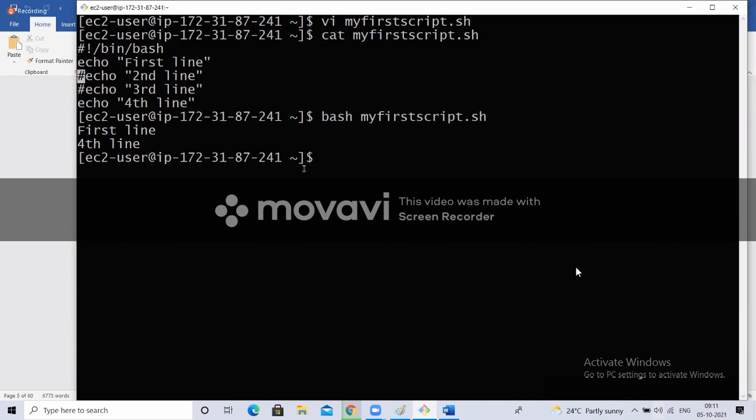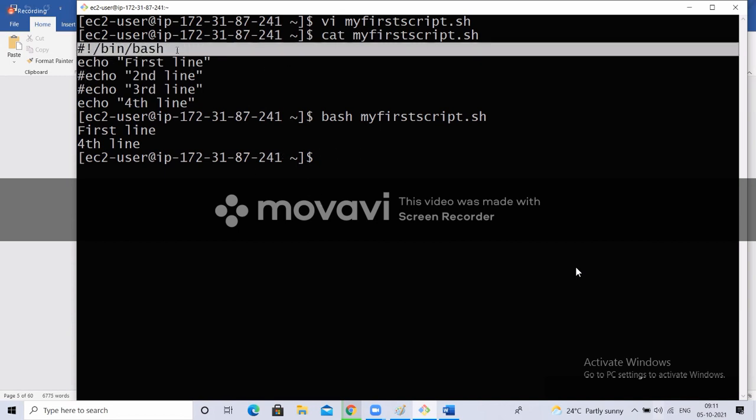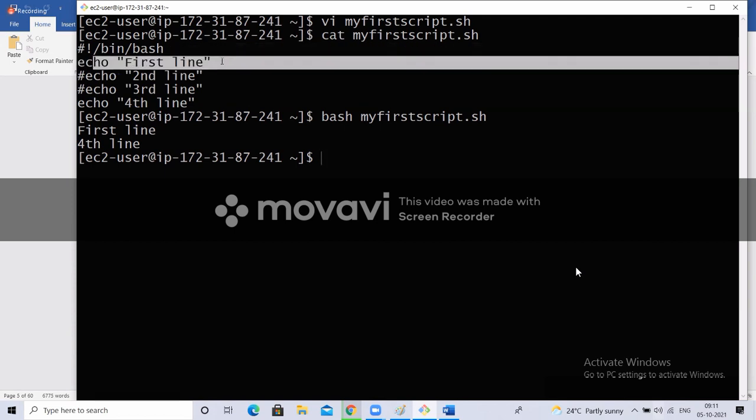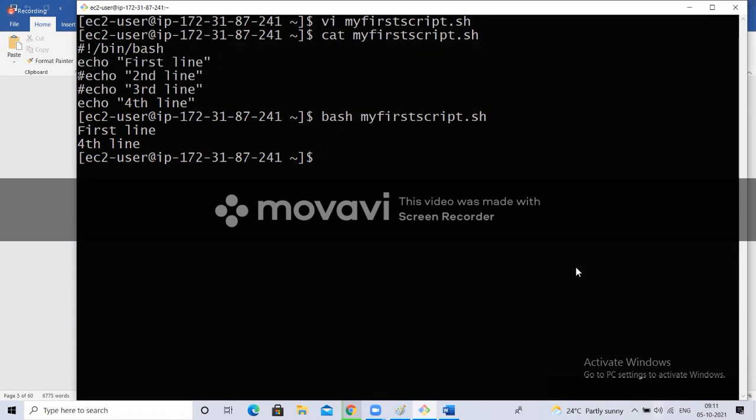So in shell scripting, when you execute, Linux will come to this line, it will read that shebang, it will execute this line with that bash script. It will come here. Oh, this line is commented. So let me not execute this, skip to the next line. Oh, this is also commented. Let me skip to the next line. Okay, this is not commented. Let me execute this. Like this. Next, understood how we can comment?